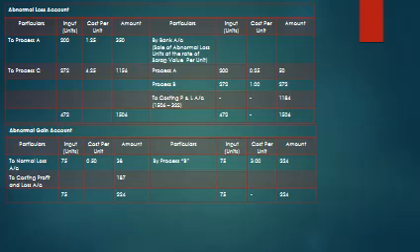Abnormal gain: there we have credited, here you have to debit to normal loss account, 75 into 0.50, 38. By process B for 75 into 3, 224. The difference amount is transferred to costing profit and loss account. 75 same units, so 224 minus 38, the difference amount is transferred to costing profit and loss account.